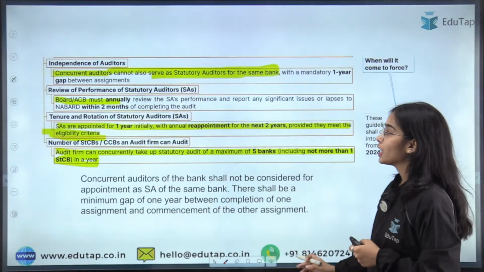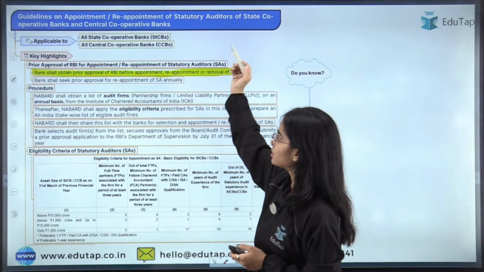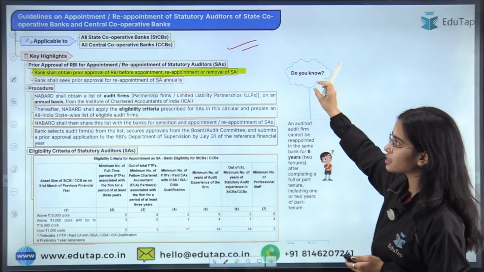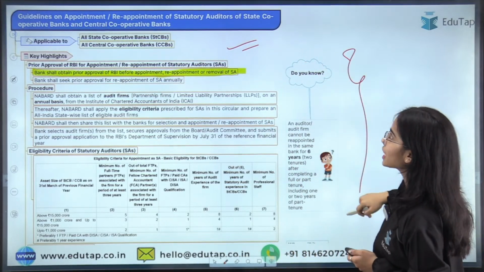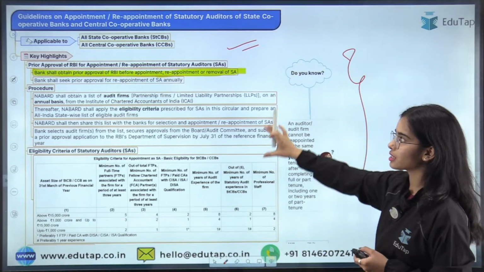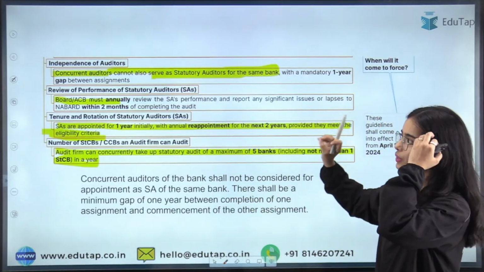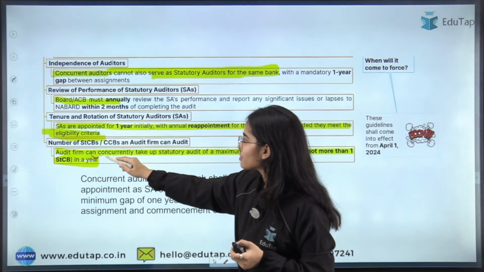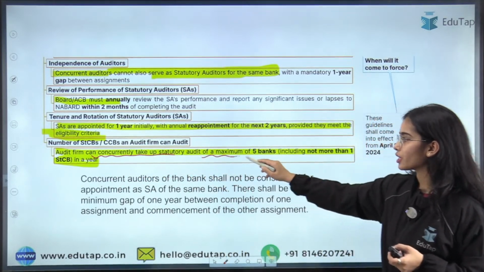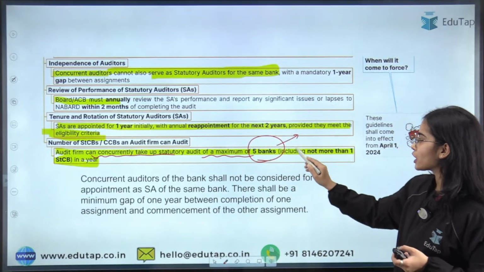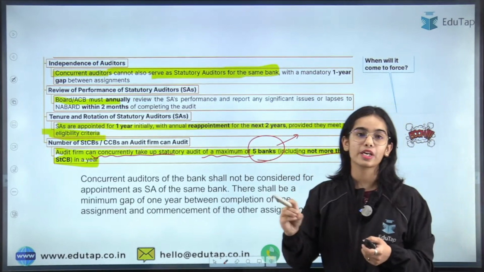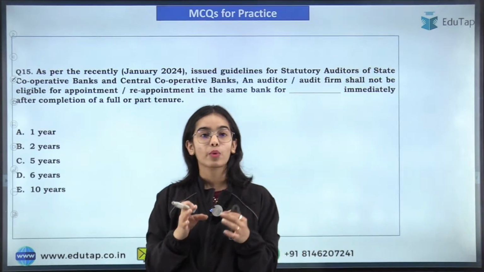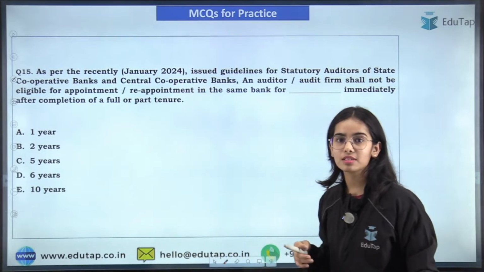Good to see. Okay, so for the statutory auditors, the norms have been released, and here you can see that audit firms can concurrently take up statutory audit of a maximum of 5 banks, including not more than one state cooperative bank in a year. Now next question is this. Try to answer this question.